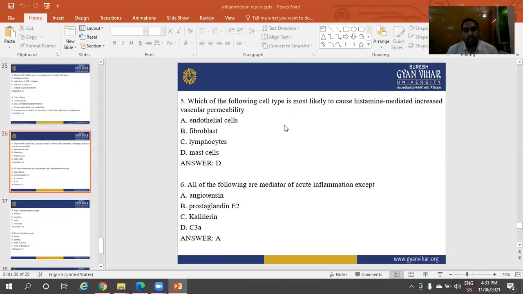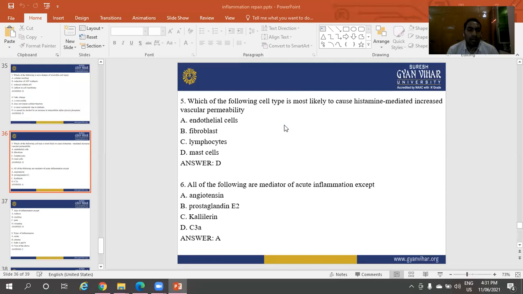Next question: which of the following cell types is most likely to cause histamine-mediated increased vascular permeability? Option A is endothelial cells. Option B is fibroblast. Option C is lymphocyte.